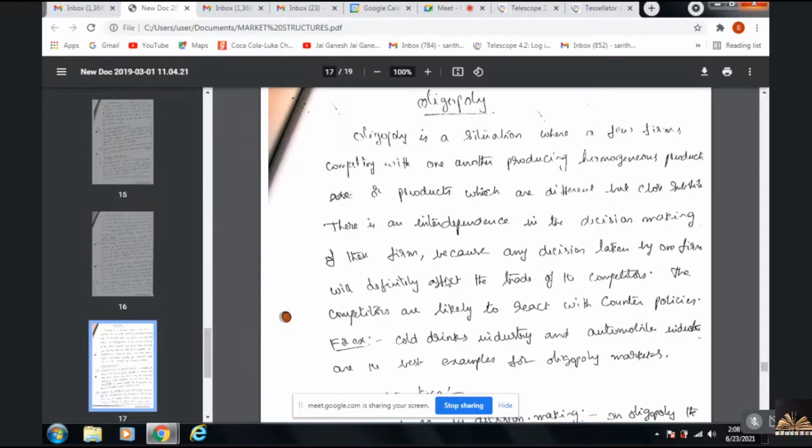Now going to the next concept. Any doubts in what we have covered till now? Shall we move on to oligopoly? Ma'am, a small doubt. Yes. What did you say, that the government takes charge and gets it under control? What is that act, ma'am? MRTP Act, capital MRTP, Monopolistic Restrictive Trade Practices Act.